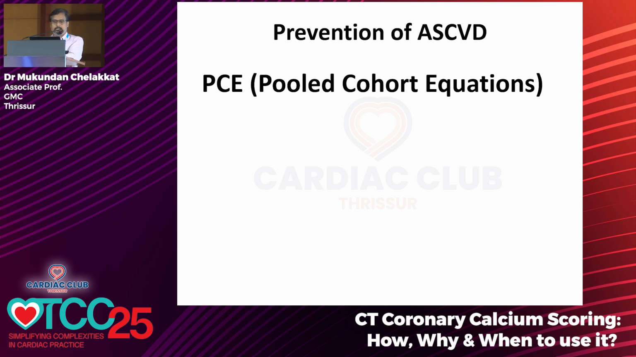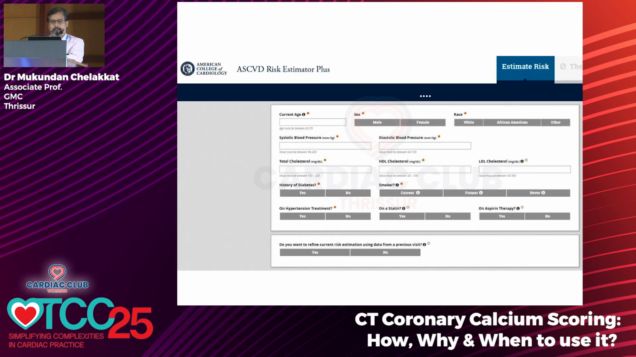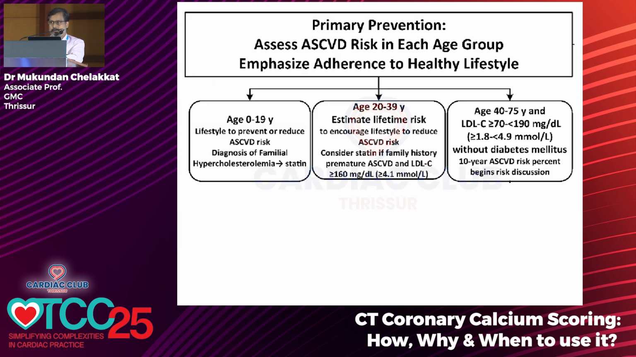This is basically taken from pooled cohort equations. Pooled cohort equations are actually taken from different areas. The first four are from the US, the European score is also there, Framingham CHD scores are also there. Everything together, they have taken the scoring system for prevention of CAD. So this is the calculator for this, that is the ASCVD risk estimator plus, which includes LDL cholesterol also. Earlier it was only a risk estimator which did not have LDL cholesterol in it.